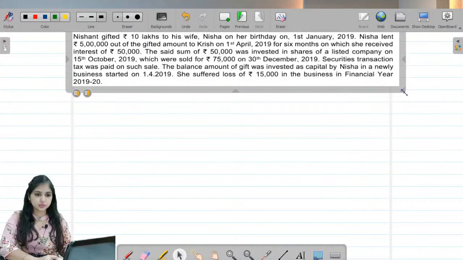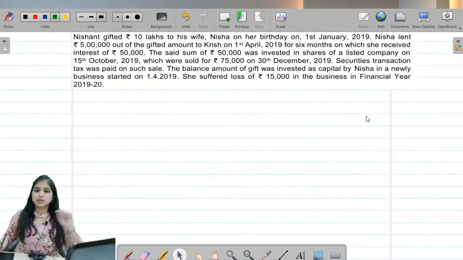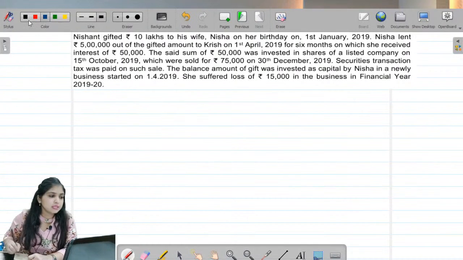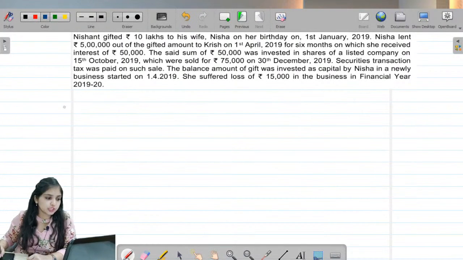It will be easier for us to read over here and keep looking at one transaction and see what will be the tax implications. First of all, Nishant gifted rupees 10 lakh to his wife on her birthday on 1st Jan 2019. Let's talk about this sentence.